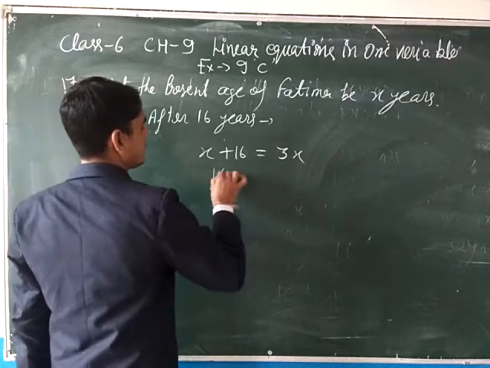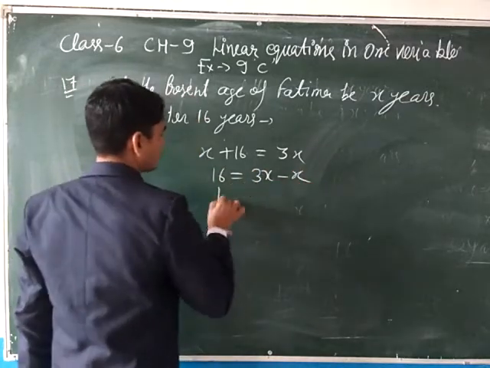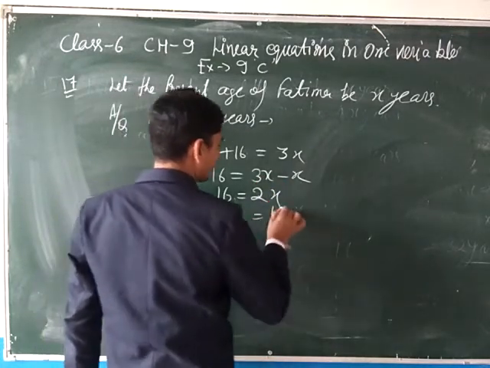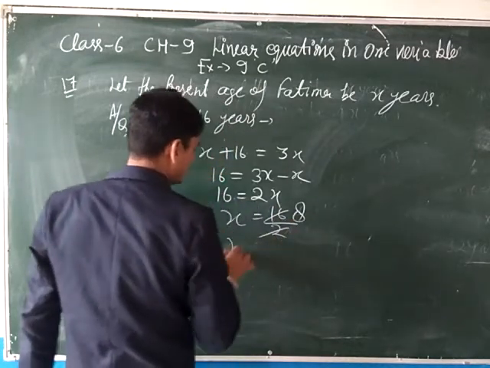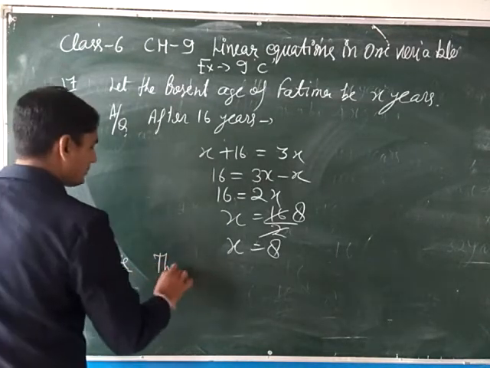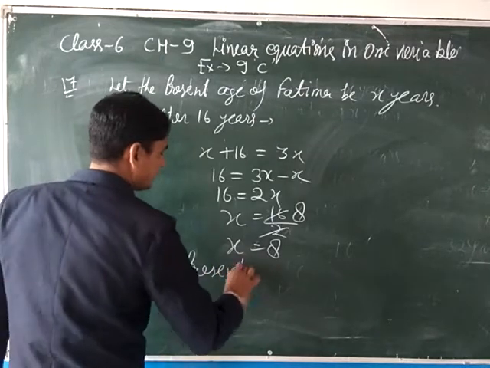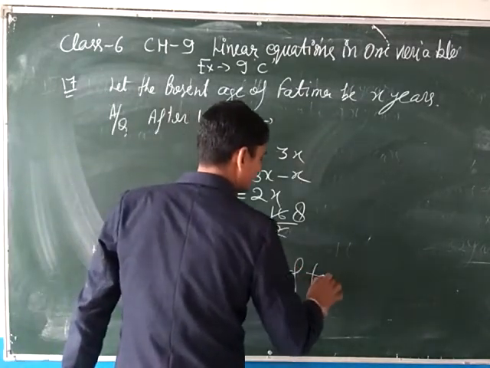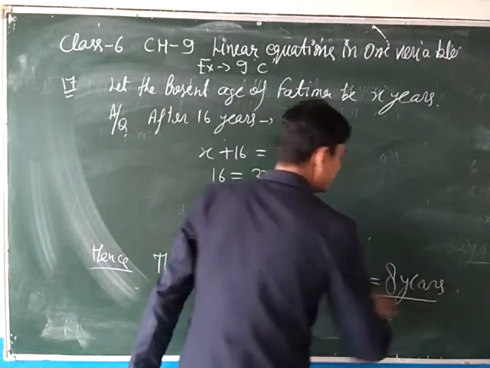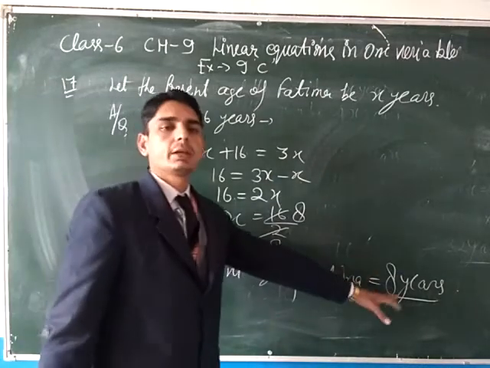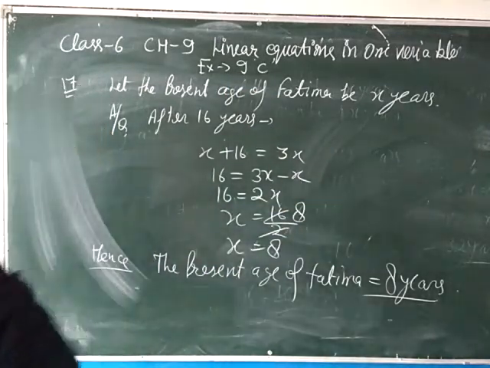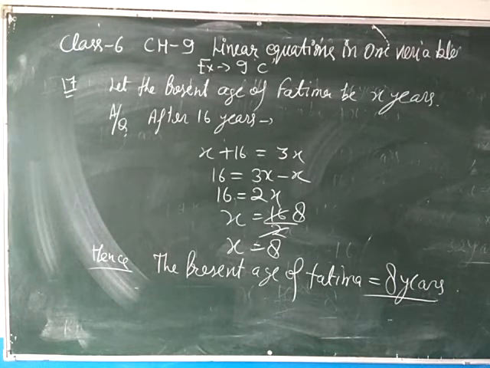So arrange the like terms: 16 equals 3x minus x, which is 2x. So the value of x equals 16 upon 2, which is 8. So x equals 8. Hence, the present age of Fatima equals 8 years. Everyone clear, beta? This question clear? Now after this, see the next question, number 19.